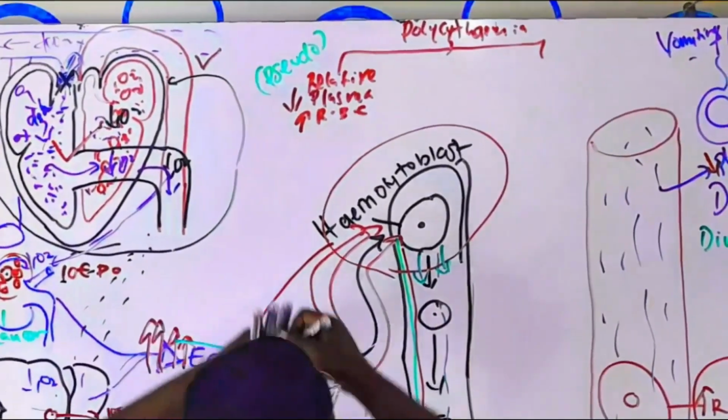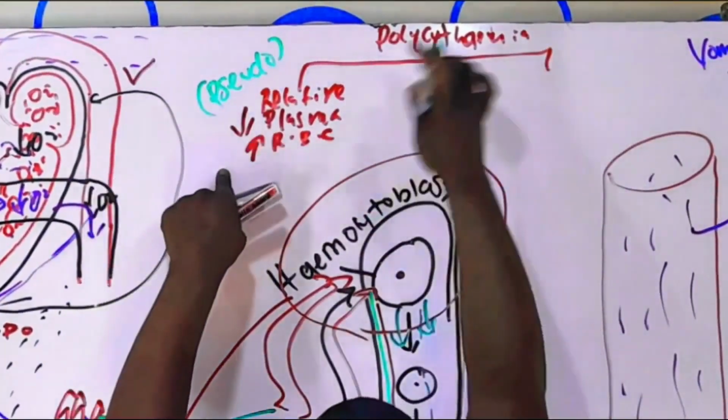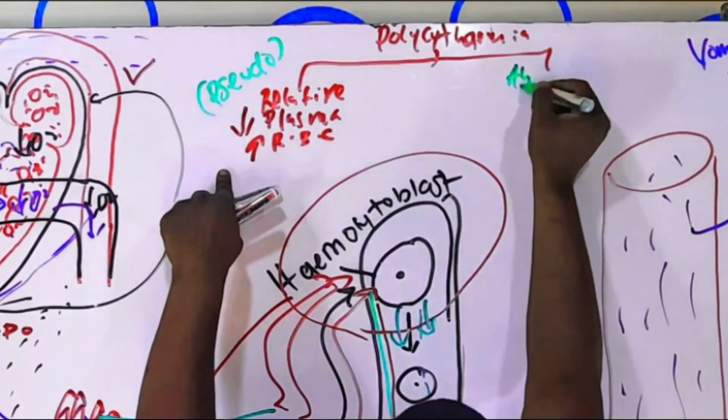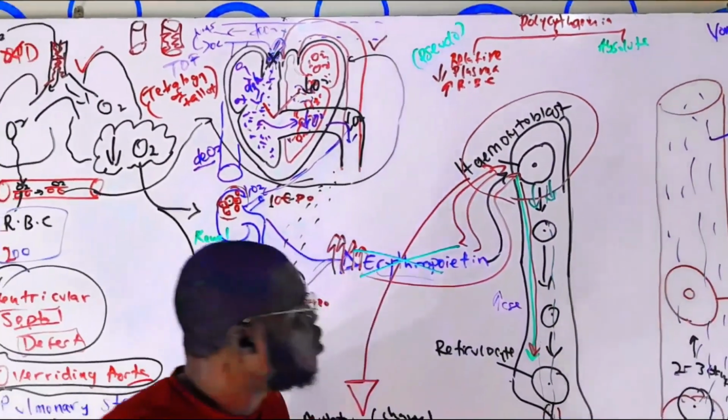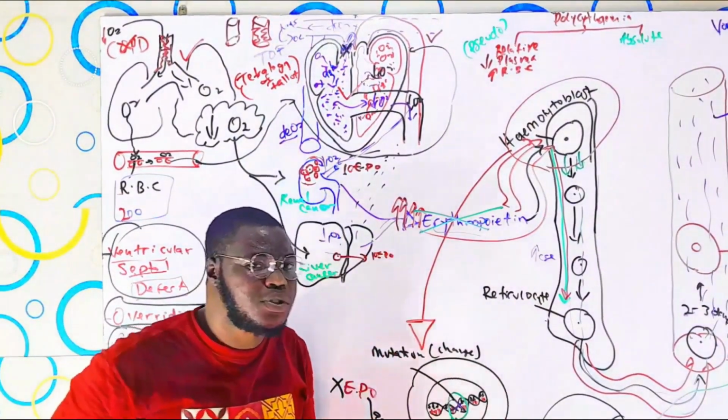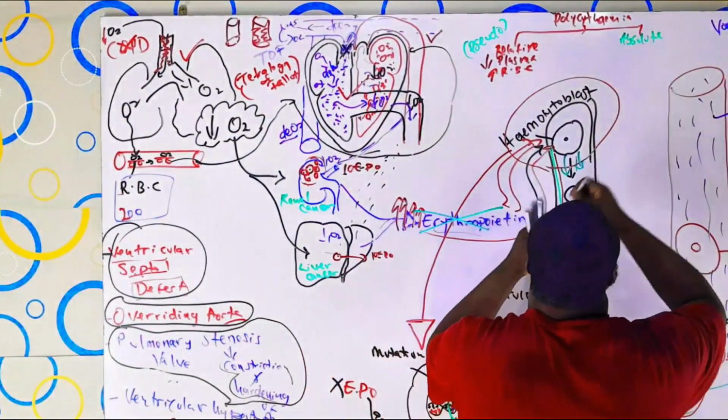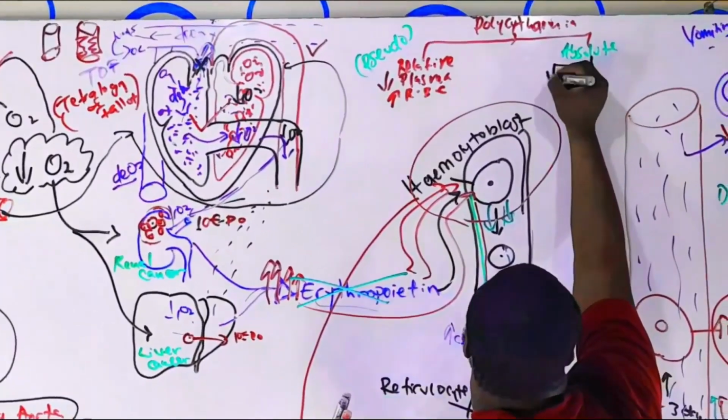If we have relative polycythemia, the other one is called absolute polycythemia. And this absolute polycythemia is divided into 2 groups. The first one is called primary polycythemia.